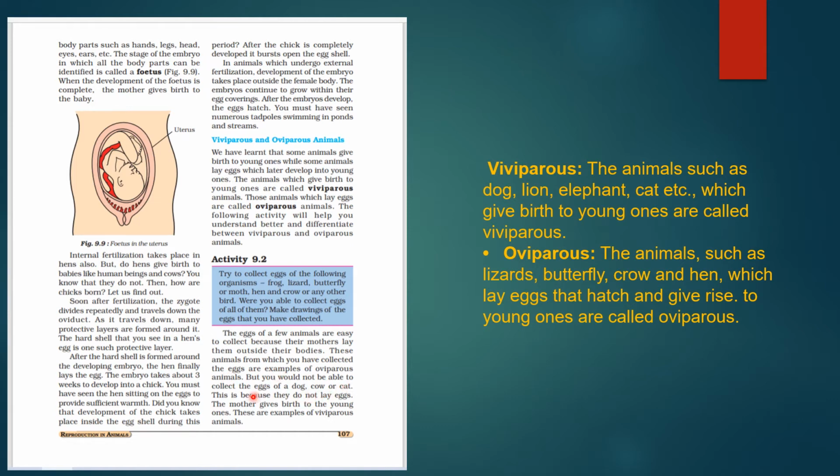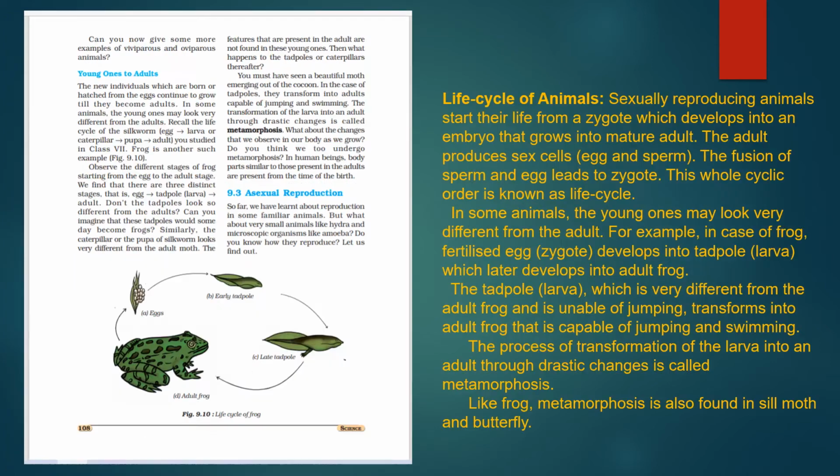But you will not be able to collect the eggs of the dog, cow, cat. Why? Because they do not lay eggs. The mother gives birth to the young ones. So these are examples of viviparous. That is the difference between viviparous and oviparous. Now see, some examples I have given you regarding viviparous and oviparous. Now, once the young one is there, how it converts into an adult, regarding that process we will discuss here.